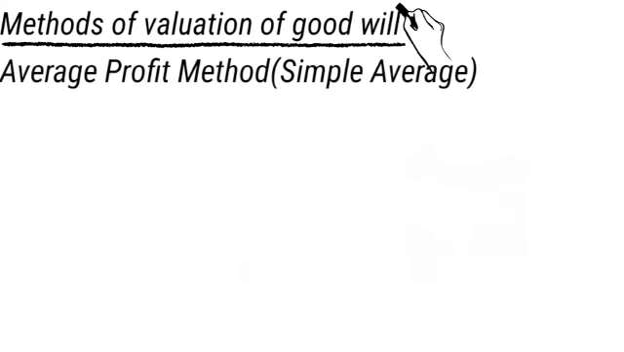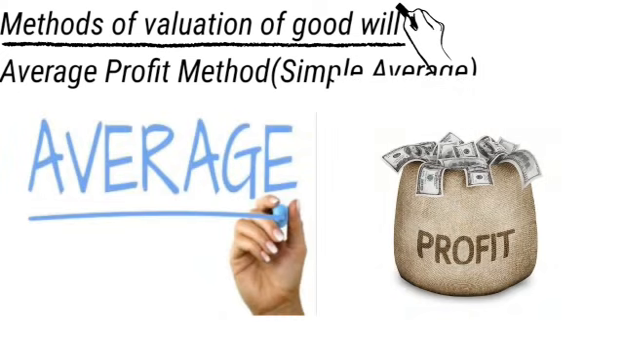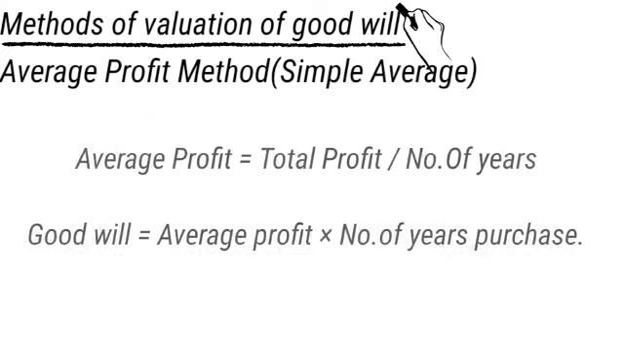Here we can say this as a certain number of years purchase of average profit. For a simple average, the average profit equals the total profit divided by number of years. Goodwill equals the average profit multiplied with number of years of purchase. The number of years of purchase will already be given in the problem, and you have to calculate only the average profit. Average profit equals total profit divided by number of years. So goodwill equals average profit multiplied with number of years of purchase.